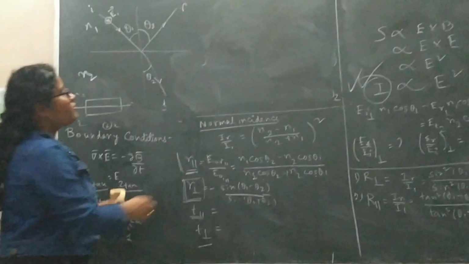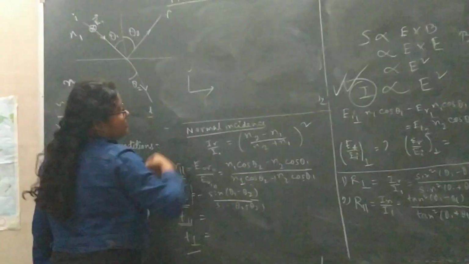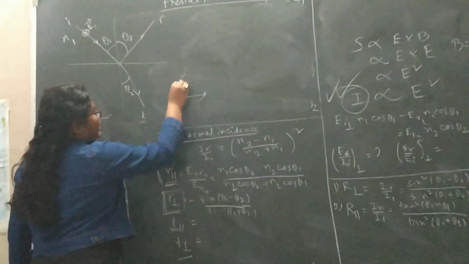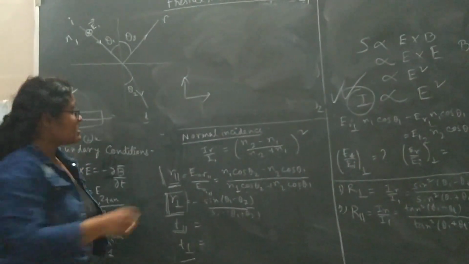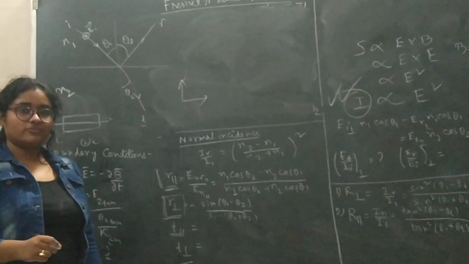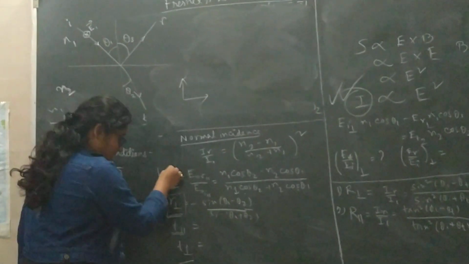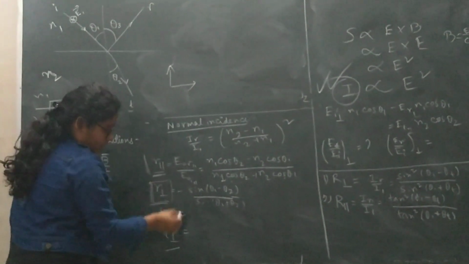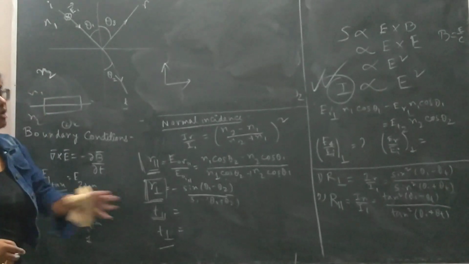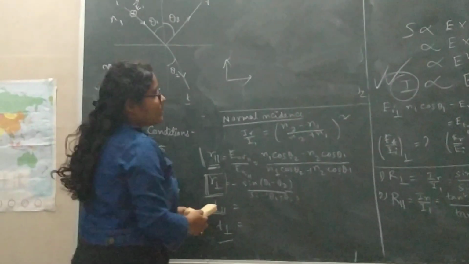So you have to take care of both things: one along the parallel to the plane of incidence, the other along the perpendicular to the plane of incidence, and you take care of both of them. So you take R parallel, T parallel, R perpendicular, T perpendicular. You find out the components.